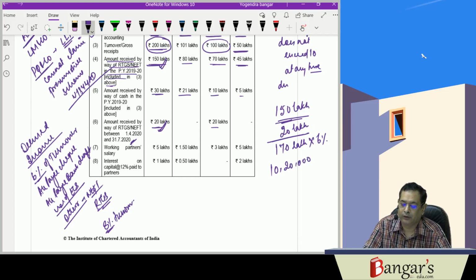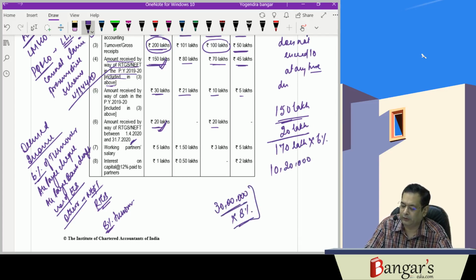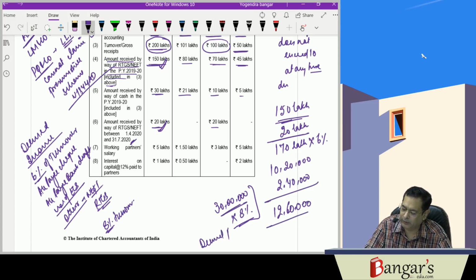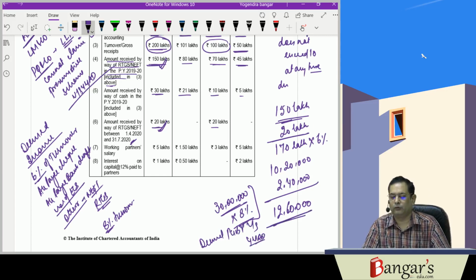And 30 lakhs have been received through cash. So on 30 lakh, what will be? It will be 8% of the turnover which has been received through cash, that's 2,40,000. So its deemed income will be what? 12 lakh and 60,000 rupees. Deemed income under deemed PGBP under section 44AD. It will be 12 lakh 60,000 rupees.